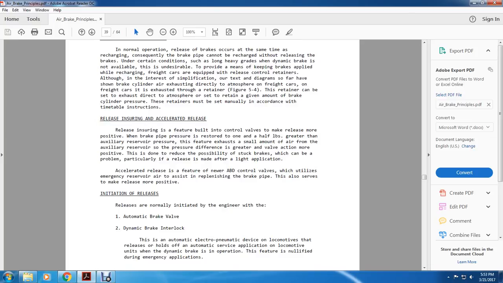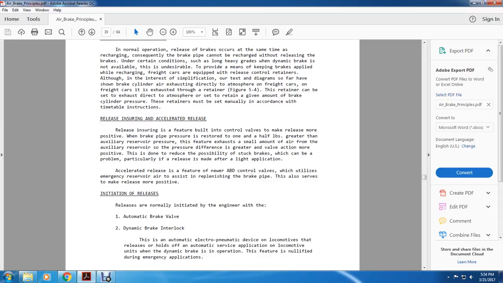Releasing, ensuring the accelerated release. The accelerated release feature gives the control valve the ability to make the release more positive if the brake pipe pressure is restored to 1.5 pounds greater than the auxiliary reserve pressure. The feature exhausts a small amount of air from the auxiliary reserve. The pressure difference makes the valve action more positive, reducing the possibility of sticking brakes, which can be a problem, particularly with the release made after a light